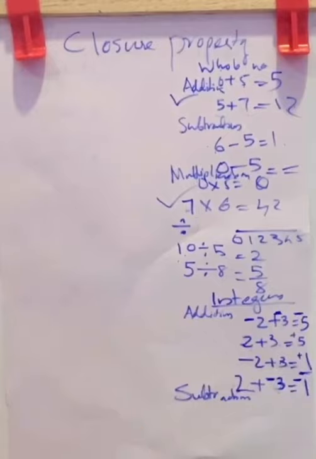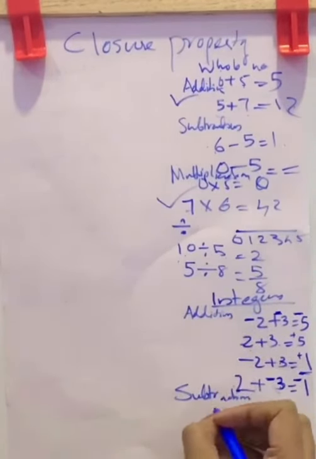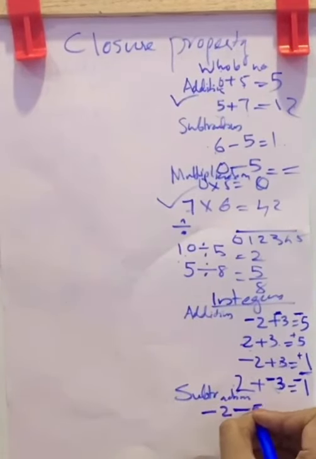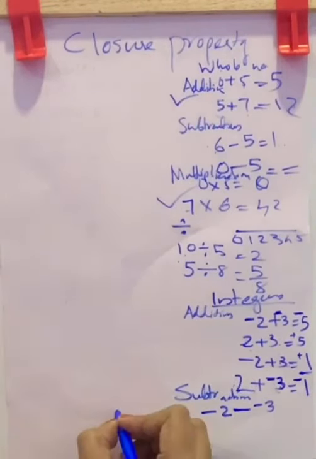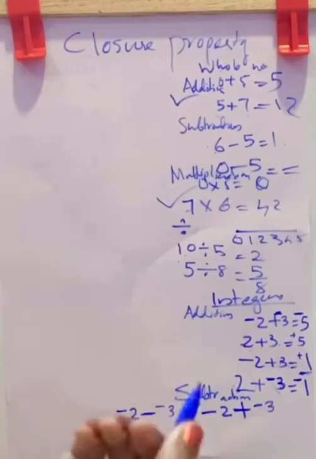Subtraction of integers. What will you do? If these same questions are in subtraction, I'll write the first one, negative 2 minus negative 3. Here it was addition, here I made it as subtraction. Now in the case of integers, whenever you see subtraction, first you want to change it to addition. Then only you can do the operation.